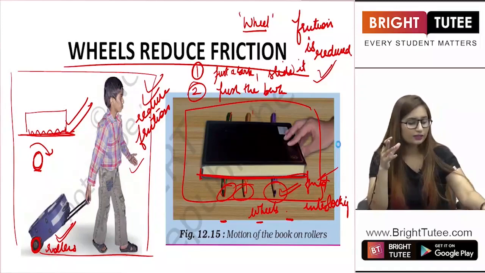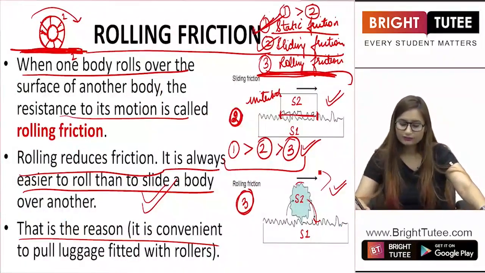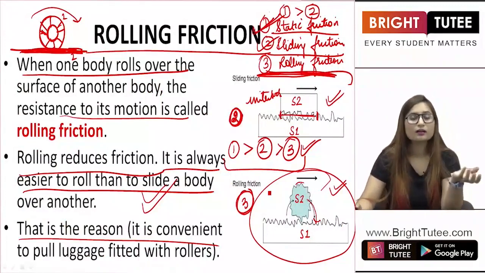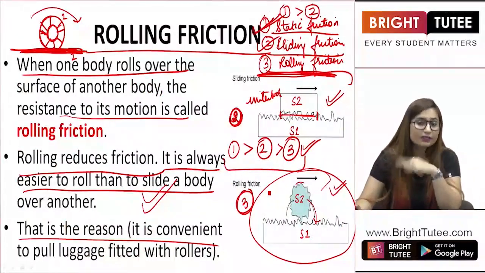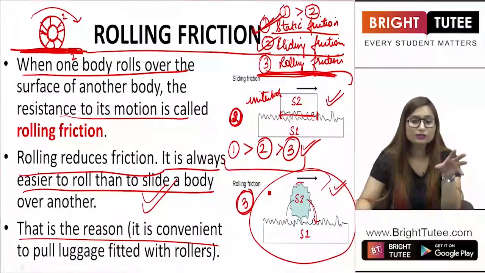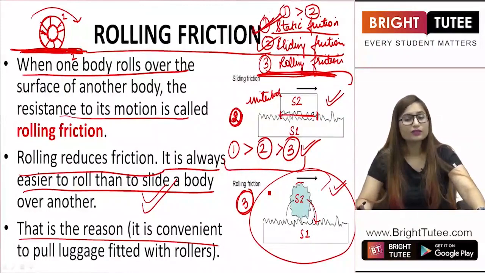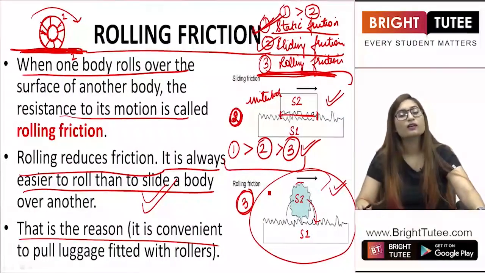Then the third kind of friction that we saw was rolling friction. Now rolling friction is much lesser than sliding friction, because you are changing the area of contact at every instant, and hence interlocking is reduced, right? So rolling friction is very less. So this was all about kinds of friction and rolling friction. In the next lecture, we will be studying about fluid friction.